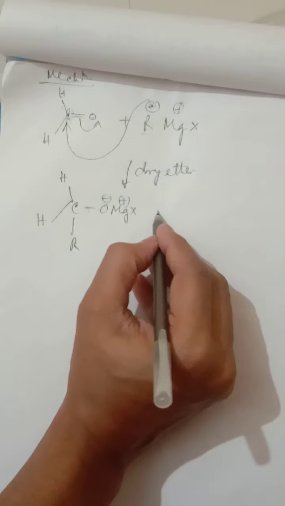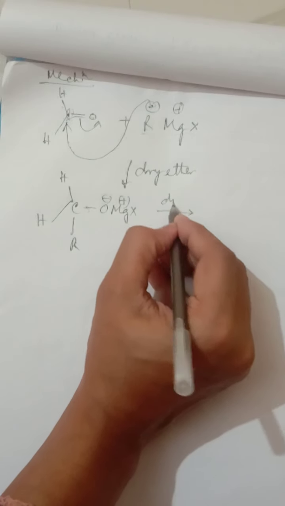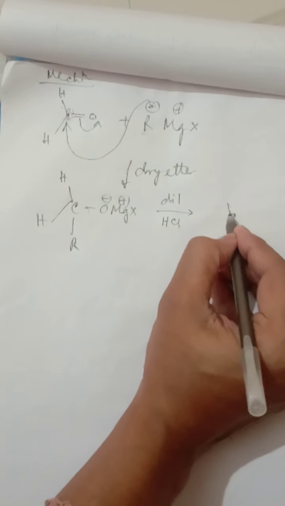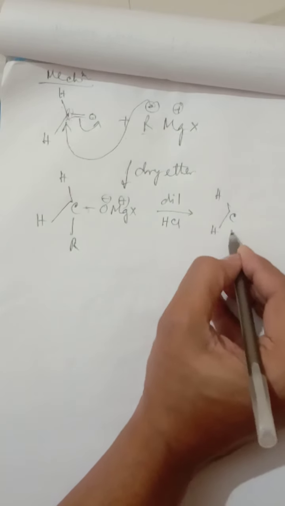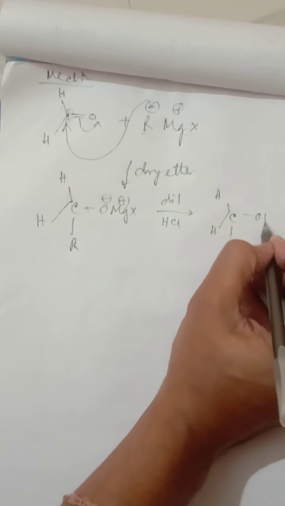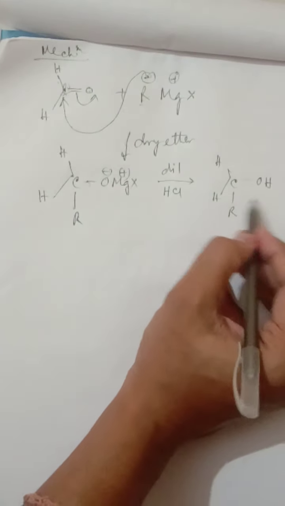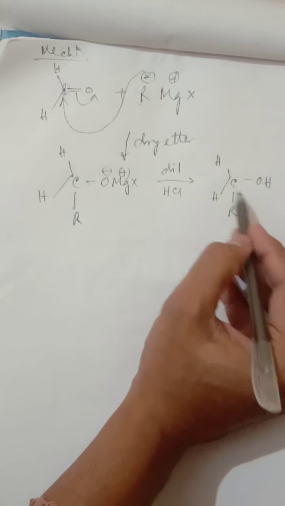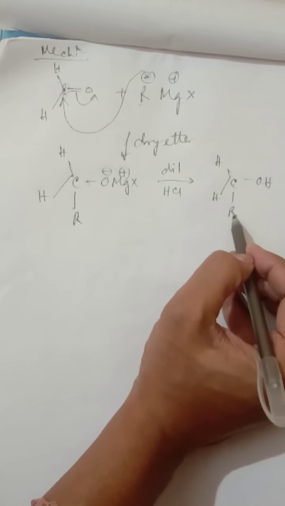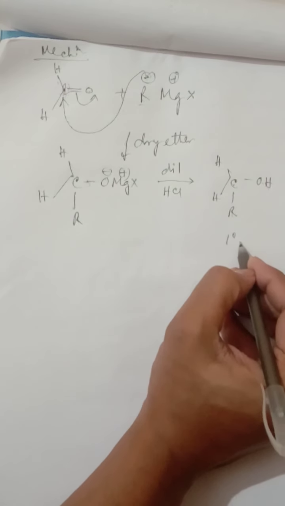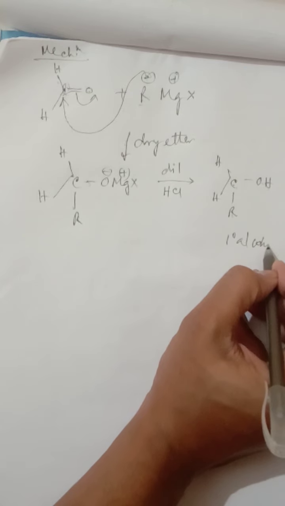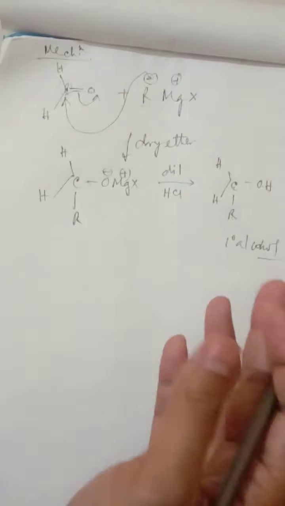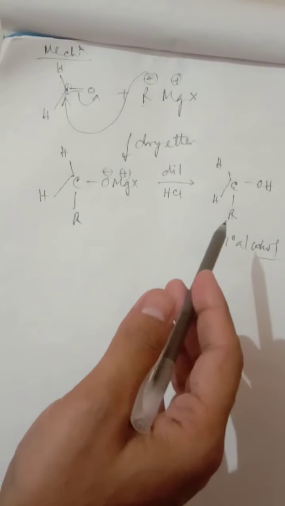After that, if dilute HCl is given, what will happen? It will transform into this part, OH. So finally we have got the compound having the OH, that means alcohol is there, and in this alcohol only one carbon-containing group is there. So obviously it is 1 degree alcohol. So this is the overall mechanism of how a Grignard reagent can prepare alcohol.